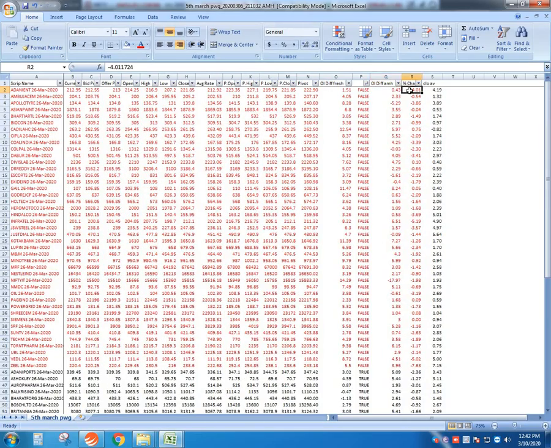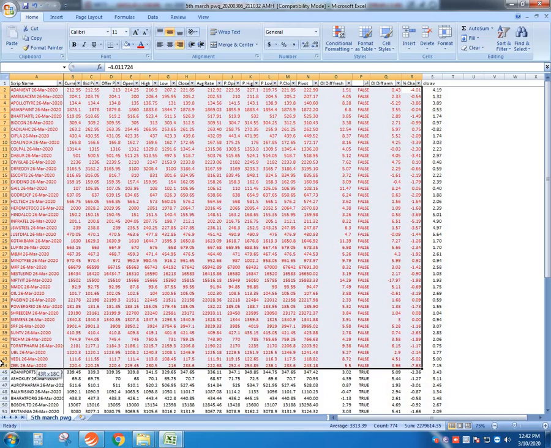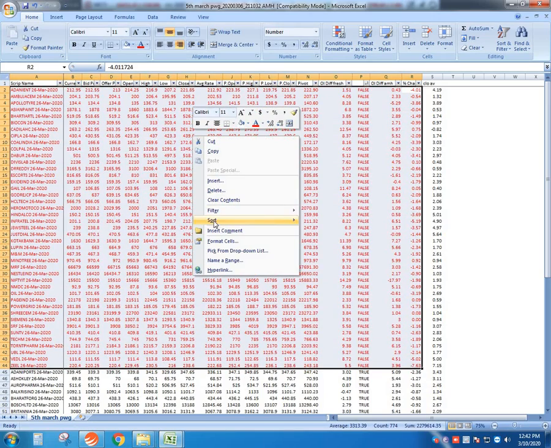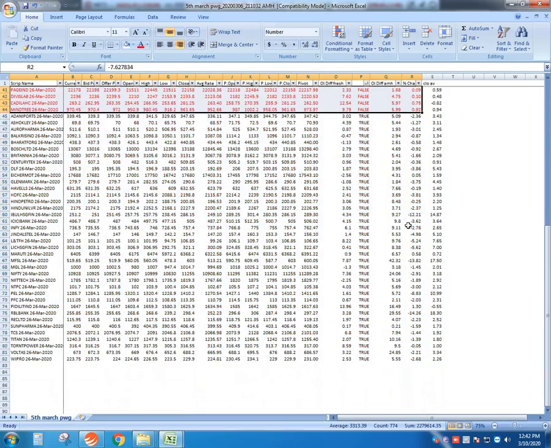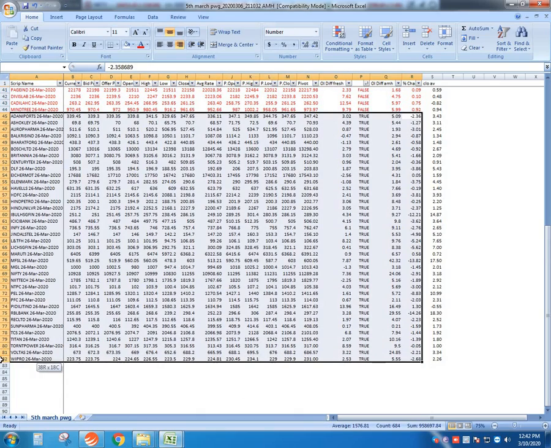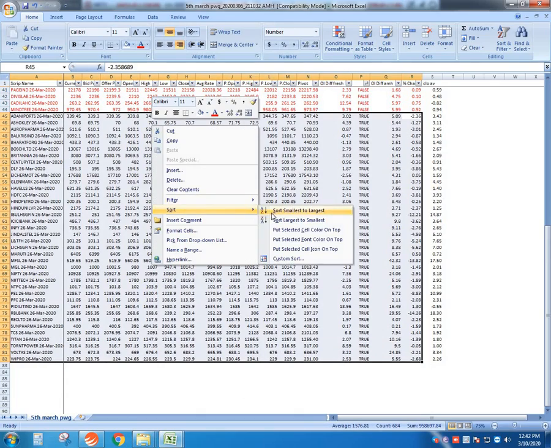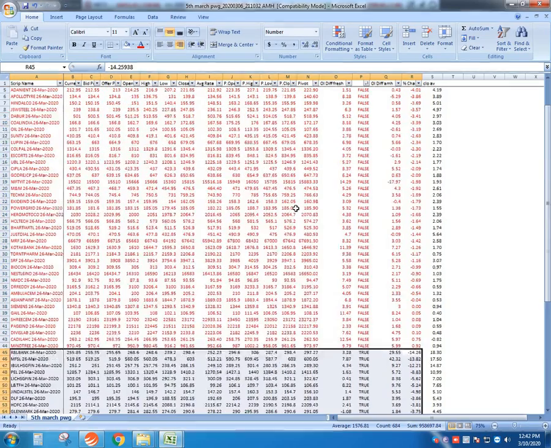Then select the percentage change column, cover all the red stocks, and then sort it out so that the percentage change column is arranged in ascending order. Same way you do this one for true side also, right?